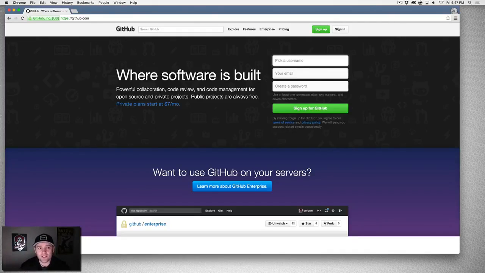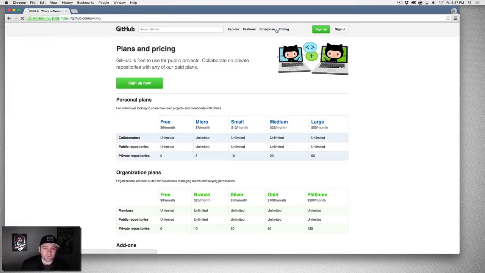If you didn't have GitHub as your server, you'd have to create your own server or your own means whereby other collaborators could get the code and push it back and forth. So this is just a service, but a very powerful service, and of course, one of the most popular ones out there. If you go to pricing here, you can have unlimited collaborators and unlimited public repositories, but 0 private repositories. A public repository means anyone in the world can see your code and look at it. So if you have something that you don't want anyone to see, you can't use GitHub for free.